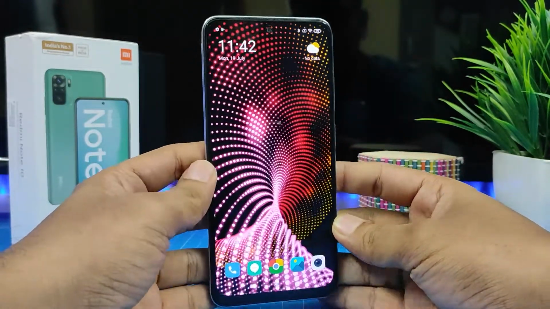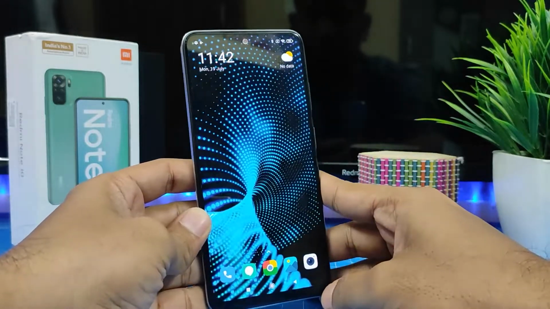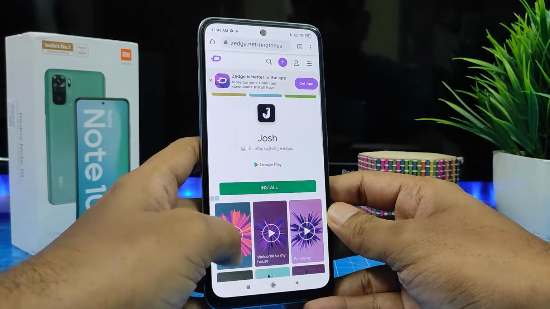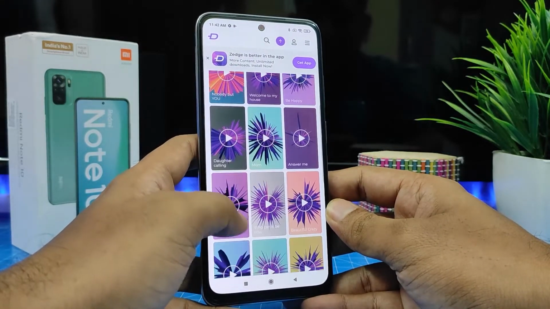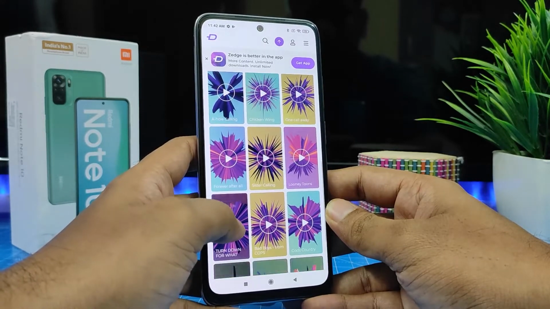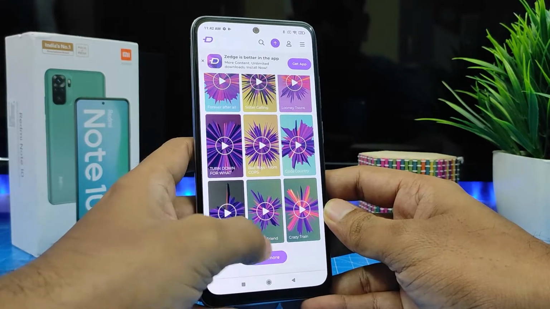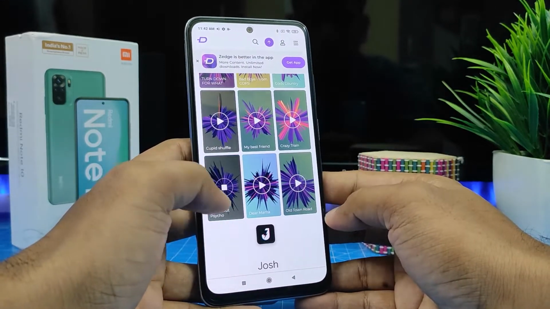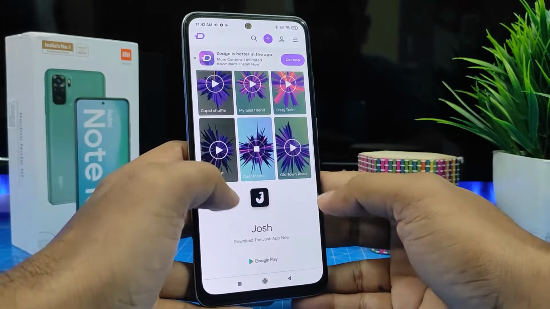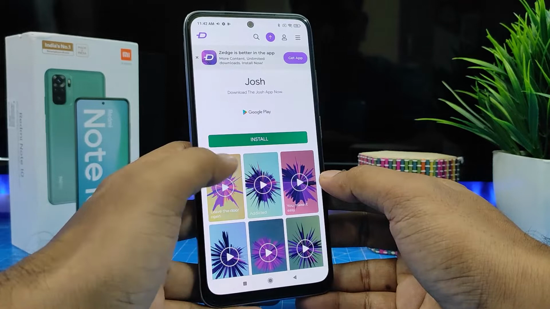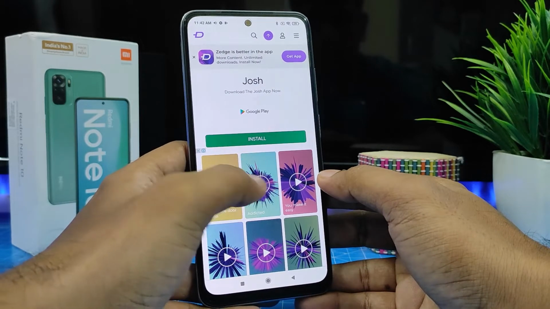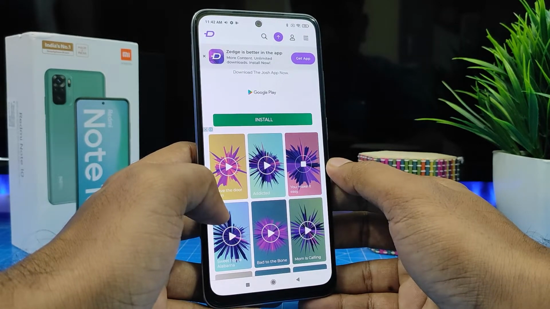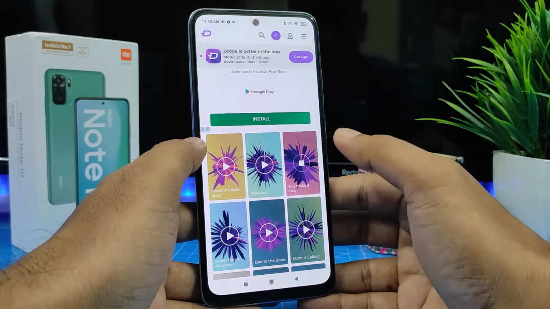First of all, you need to download customized ringtone from any website or from your friends. So you go to Zedge's website. It has a lot of ringtones and wallpapers. You can select the customized ringtone from here. So I will download this ringtone,